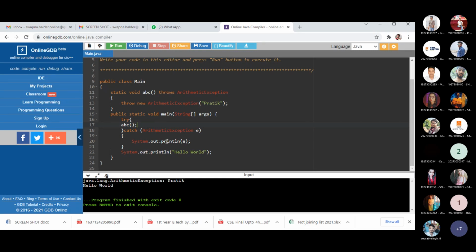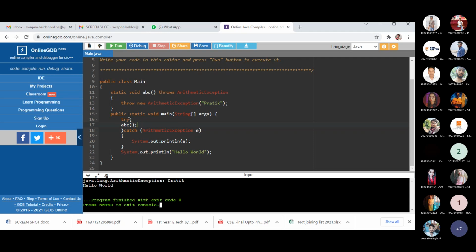And look what is happening. Whenever this line is executing, control will go to this particular method, and in this method a new arithmetic type of exception is happening. And here I am providing the new description, that is the user defined description, Potik.